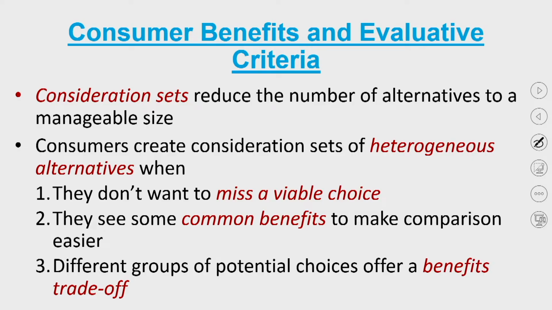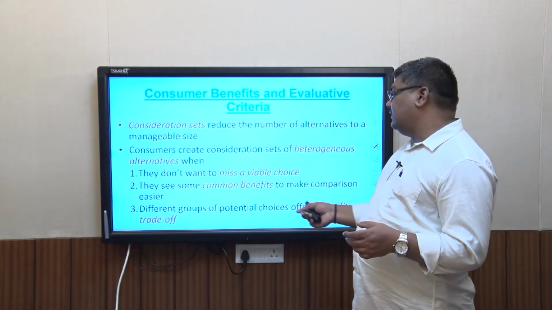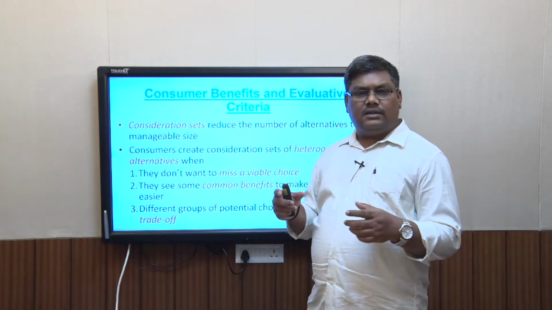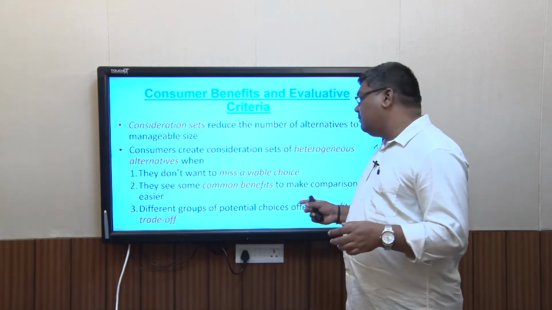They make this heterogeneous consideration set when they find a common benefit which they require from all the products, and based on that they make the comparison. And different groups of potential choices offer a benefit. So they do this when there is some benefit trade-off.